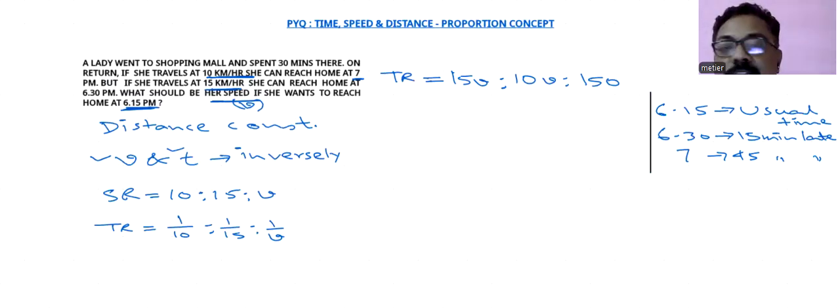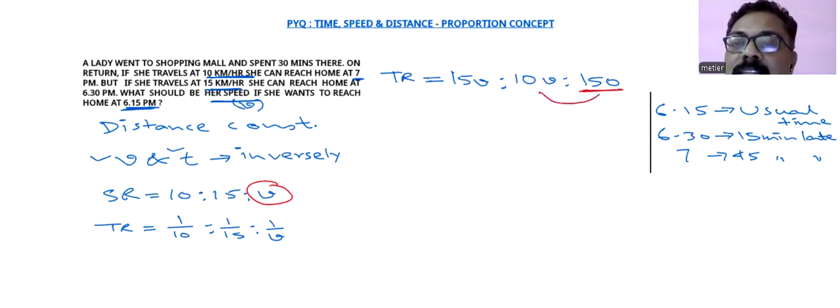When 6:15 is the usual time, V is the usual speed here. So the third part will be the usual time. And with respect to usual time, this will be coming as